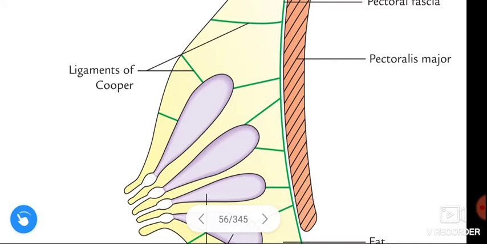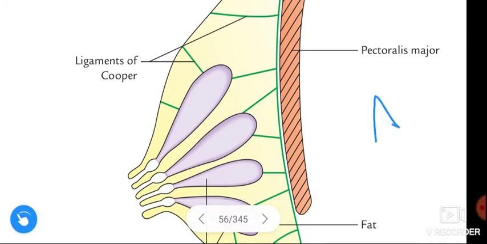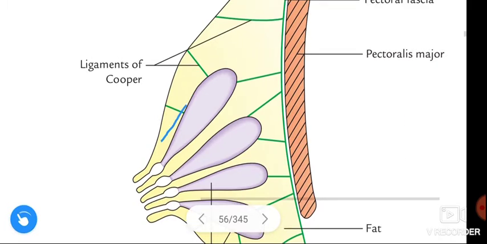And the fat present in the stroma is distributed all over the area except the areola and the nipple area. The fat is not present at the areola and the nipple, and this fat occupies all over the breast.